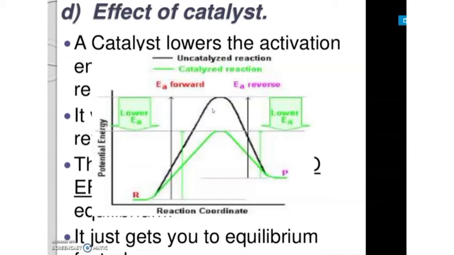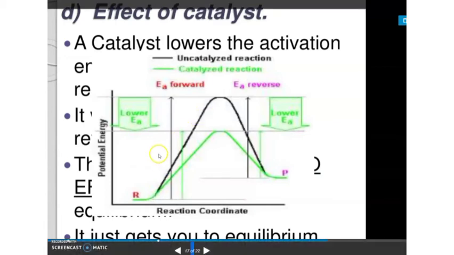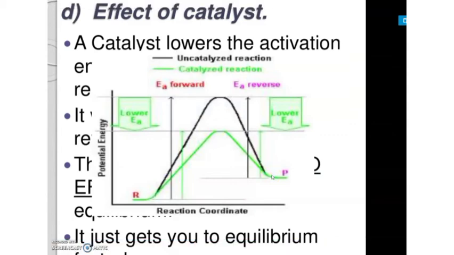The next one is the effect of a catalyst. The catalyst will not have any effect on the changes in equilibrium, but it helps to attain equilibrium easily. In this graph, this one is the reaction without catalyst. The reactants need a certain amount of activation energy to produce a certain amount of product. The green line shows the catalyst.